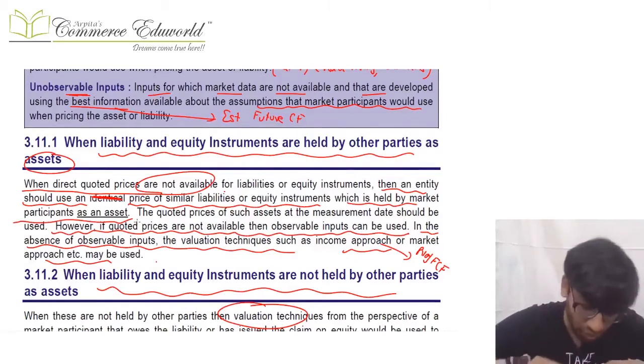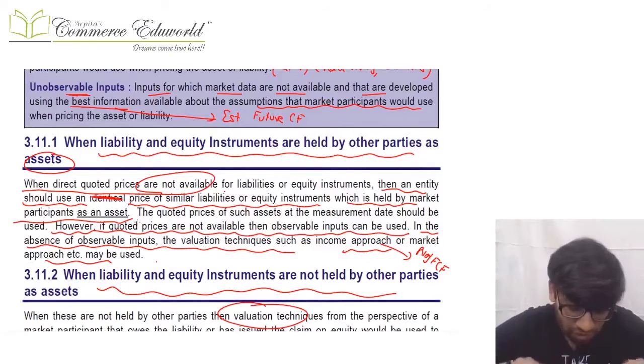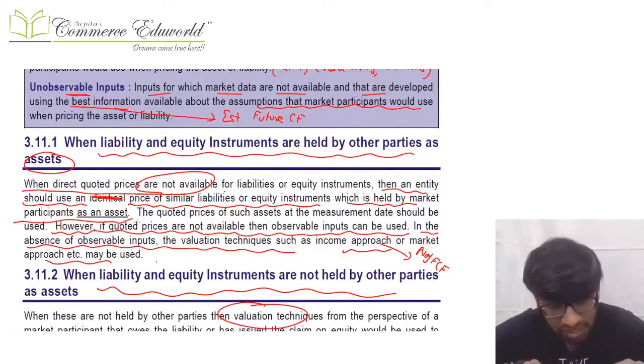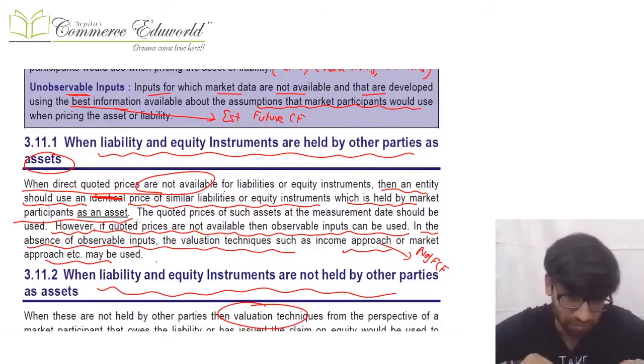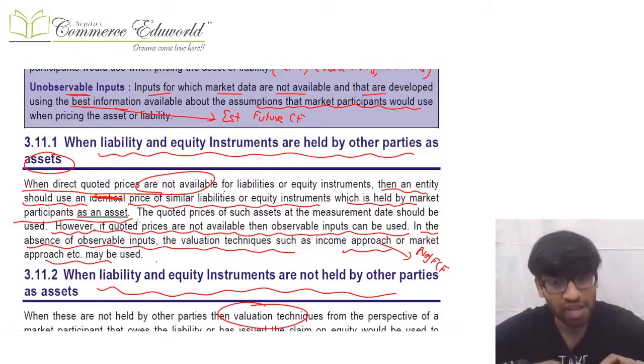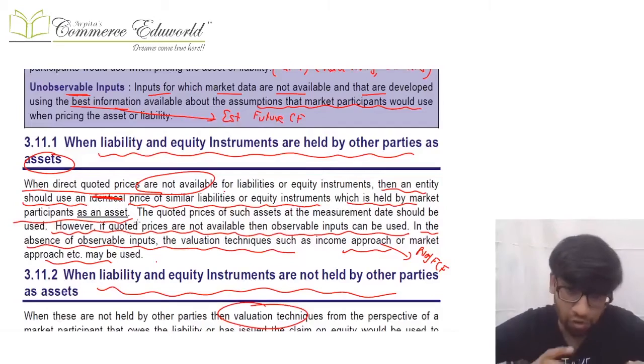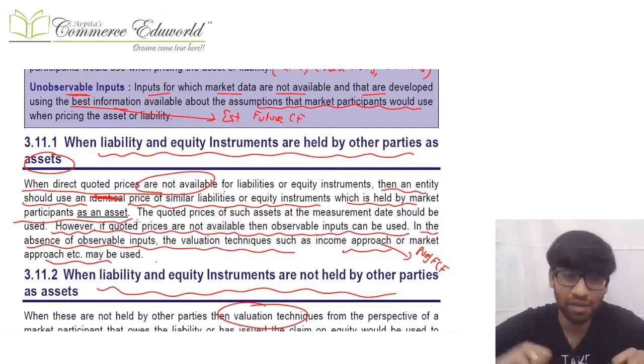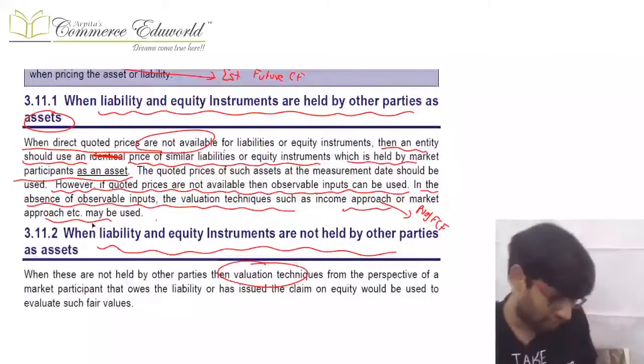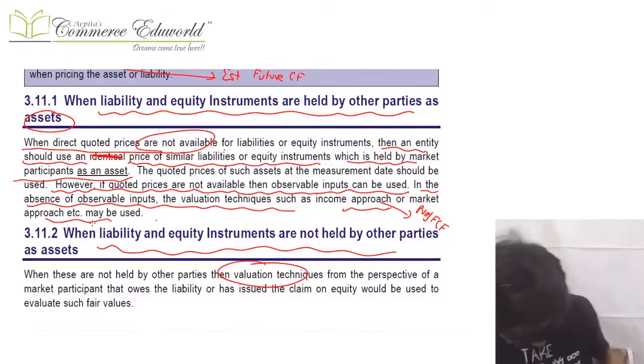So first priority is always given to the direct quoted price of the identical liability or equity. If that is not available, then we can take up prices of a similar liability or equity which is held by other parties as an asset. If that is not available, then we can use other observable inputs. If that is also not possible, then we can use valuation techniques like the income approach or market approach. That's the last thing.